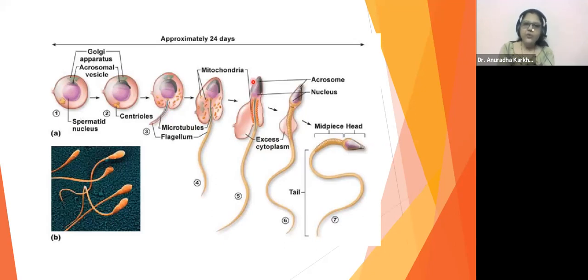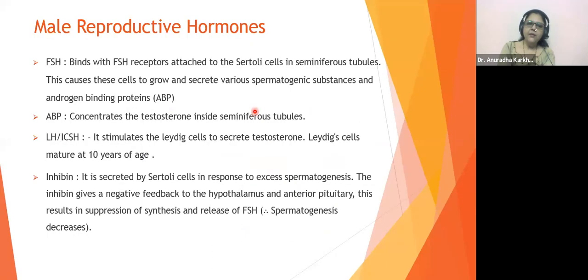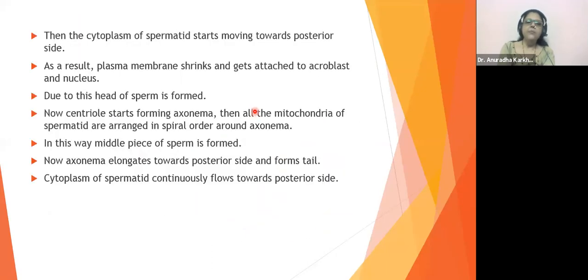So we saw how the head is going to be made. This is how the middle piece is going to be made. Okay, got it? So what is there in the middle piece? Nothing else, my child, the middle piece has mitochondria. Fine. In this way, the middle piece of the sperm is formed.